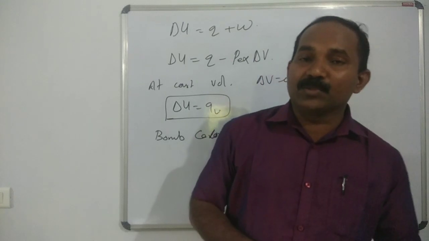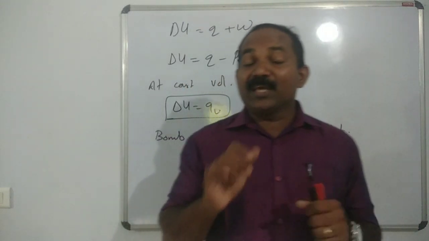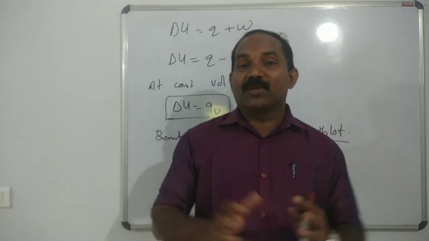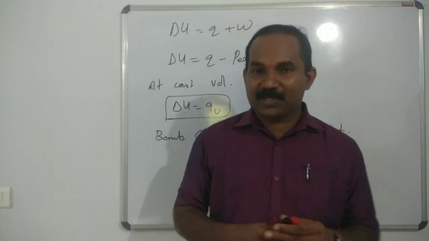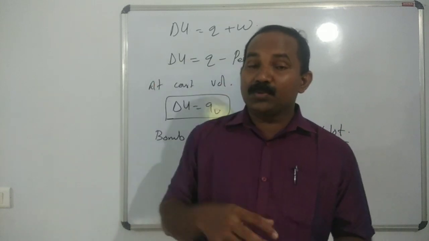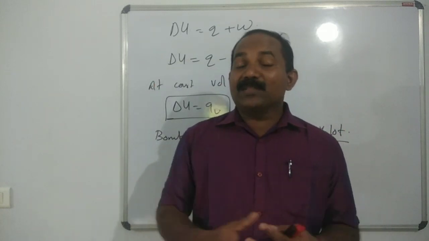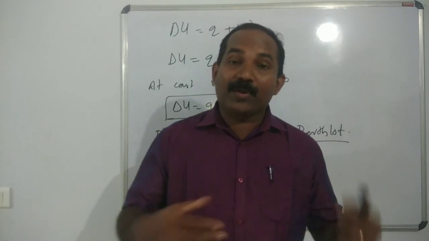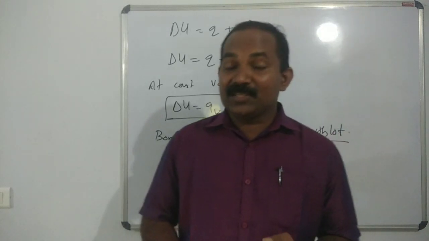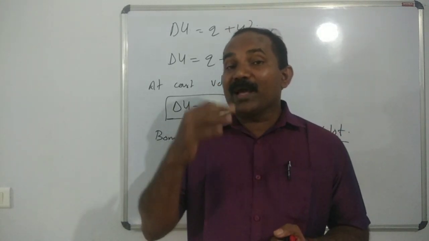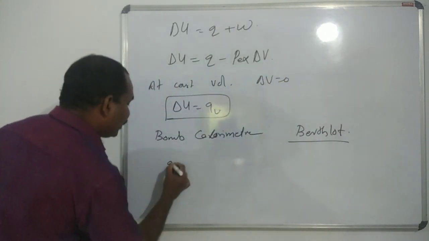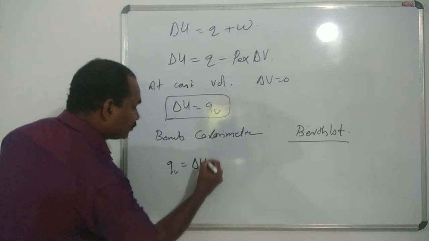It is a device used to determine the change in the internal energy, the heat absorbed or liberated at a constant volume, that is delta U. Already we discussed that. The calorimeter is an apparatus immersed in a liquid. By knowing the heat capacity of the calorimeter, we measure the internal energy change, that is QV at a constant temperature. So we write QV is equal to delta U.